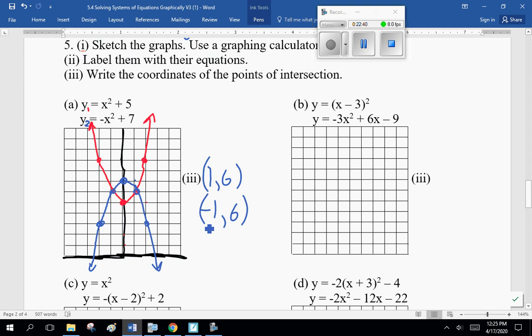Now, I'm going to be quiet. I want you guys to graph B, compare the answers, and come back. And then we'll do C and D. All right? So go do B.